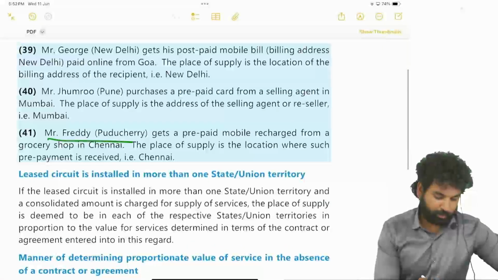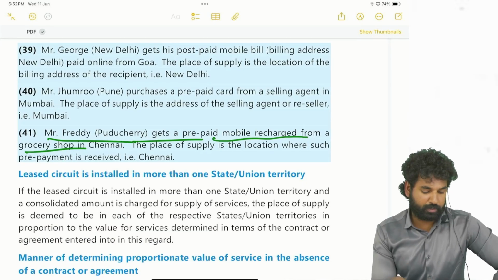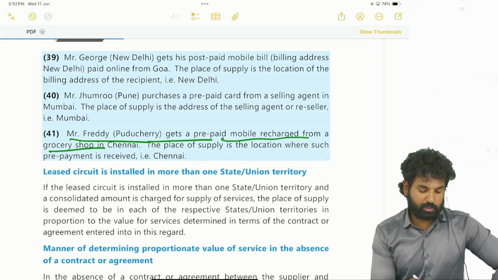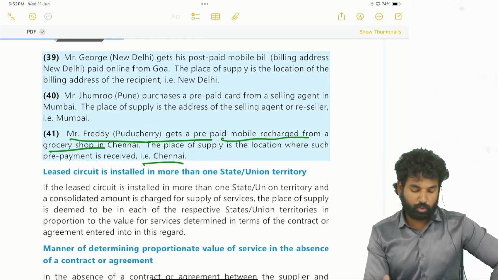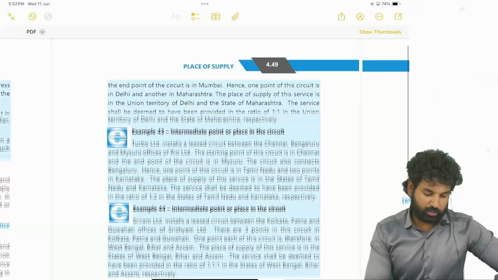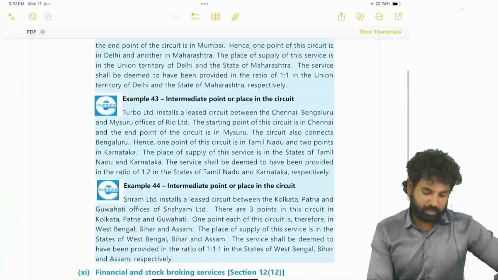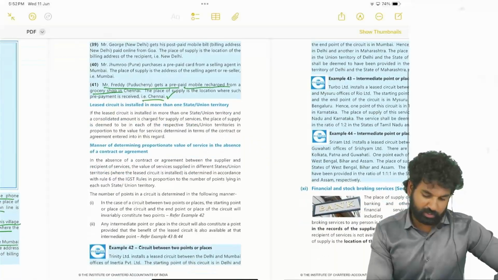Mr. Freddy of Puducherry gets a prepaid mobile connection recharged from a grocery shop in Chennai. Then in such cases, where the voucher has been sold for recharge, that will be the place of supply. Okay. Next, intermediate point or place in circuit. This is with respect to telecommunication service only.